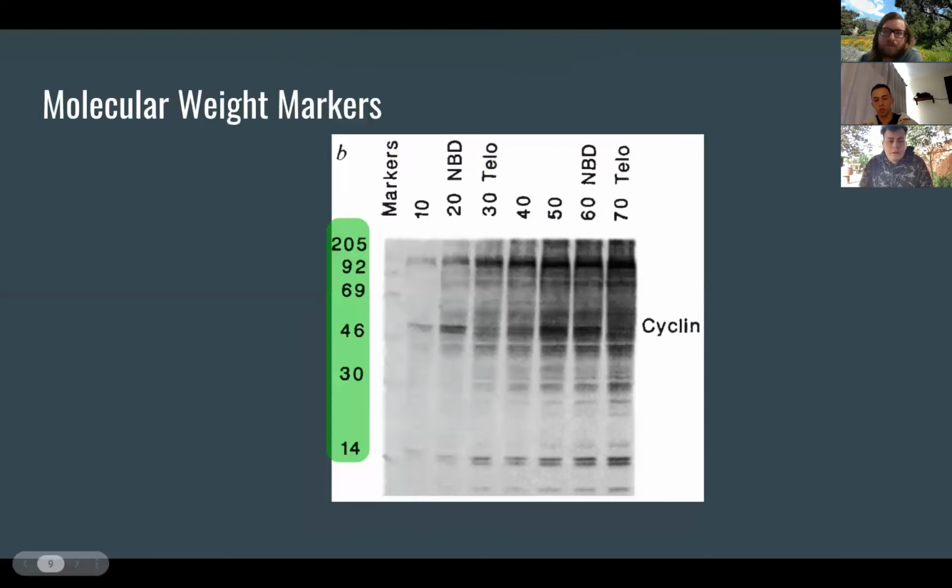And on the left side of the figure, we have the molecular weight markers, which were used to track cyclin by fragment size. And they identified cyclin concentration by noting the patterns of accumulation and disappearance of these bands in relation to MPF activity during times of the cell cycle.